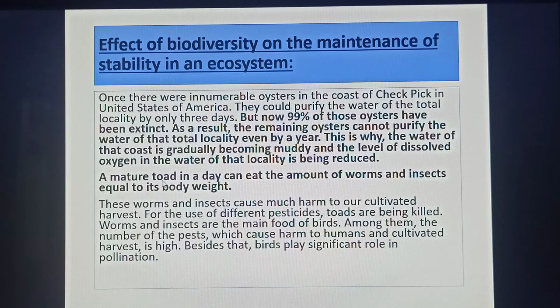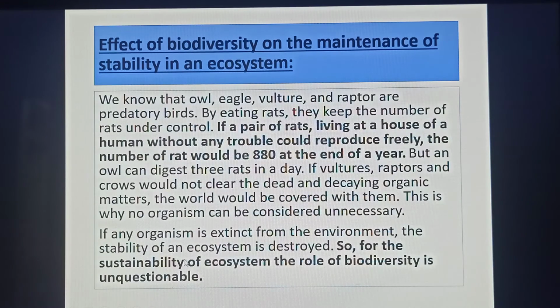A mature toad in a day can eat worms and insects equal to its body weight. These worms and insects cause much harm to our cultivated harvest. Because of the use of different pesticides, toads are being killed. Worms and insects are the main food of birds. Among them, the number of pests which cause harm to humans and cultivated harvest is high. Besides that, birds play a significant role in pollination.